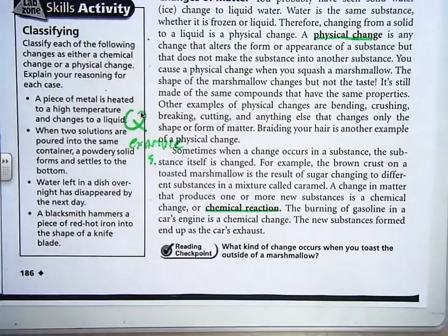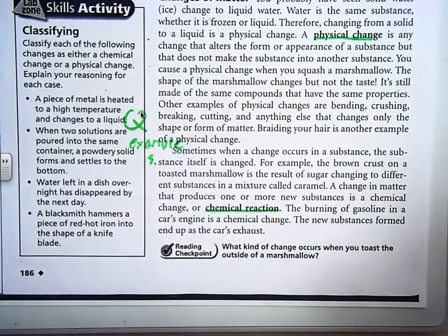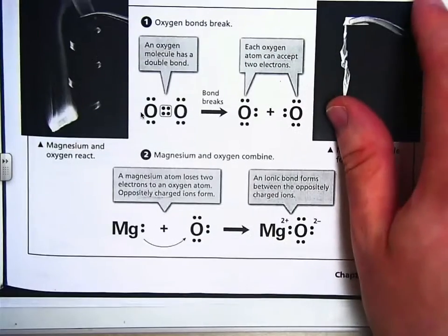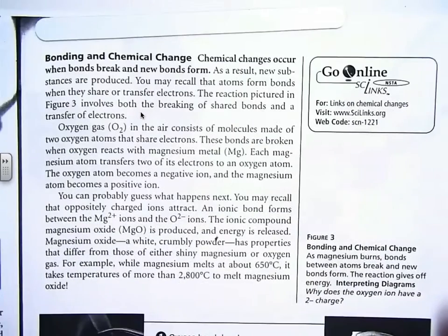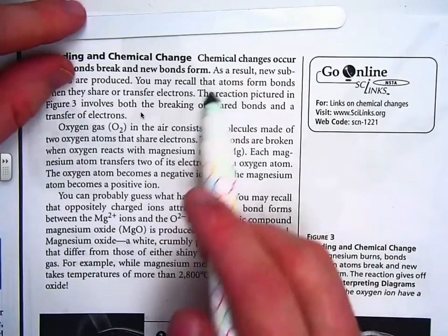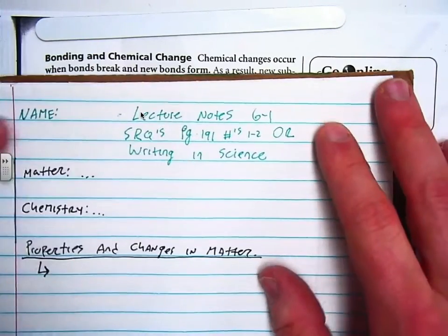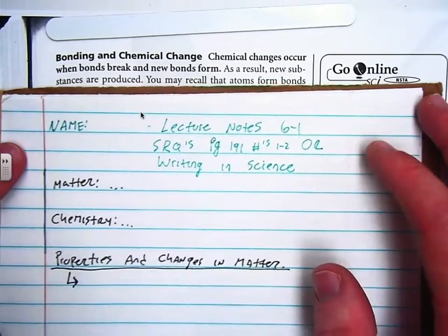All right, let's move on to the next page, page 187. It says bonding and chemical change. Bonding and chemical change occur when bonds break and new bonds form. As a result, new substances are produced.